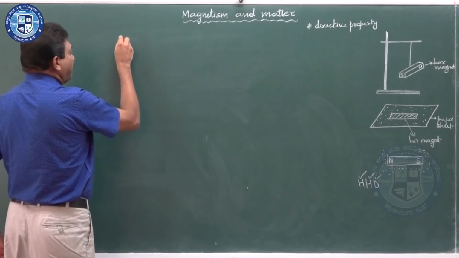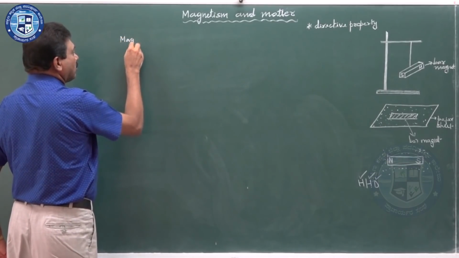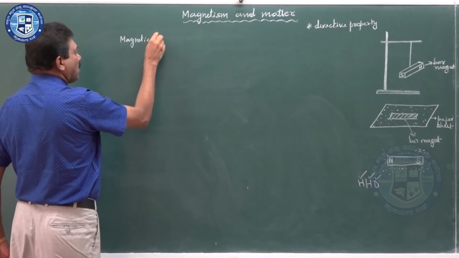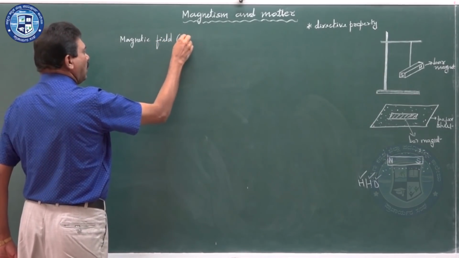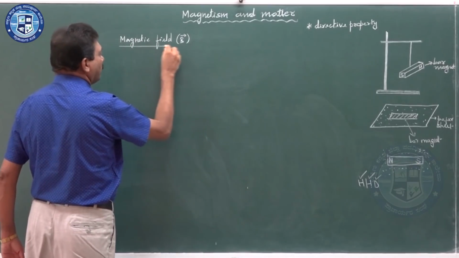Now, coming to the magnetic field, I will consider it in vector form only.